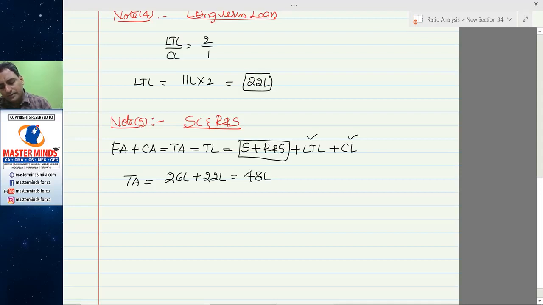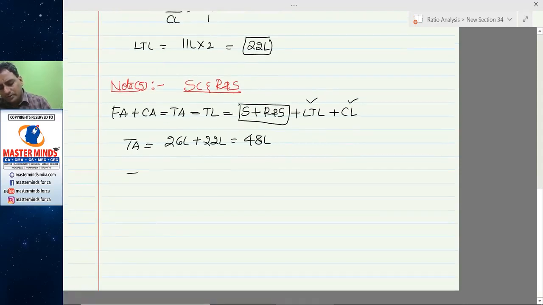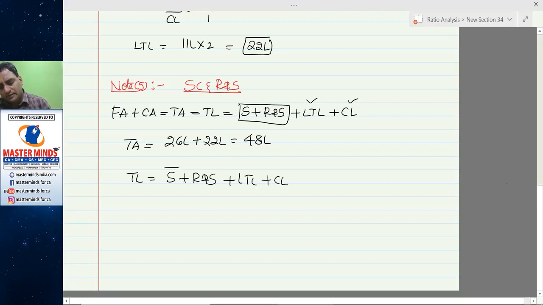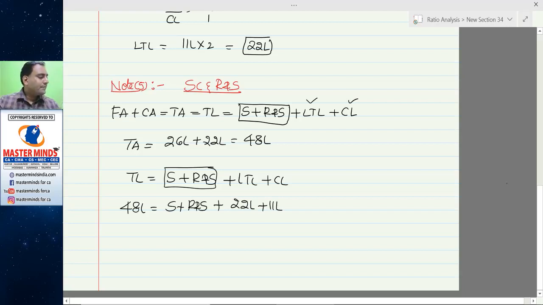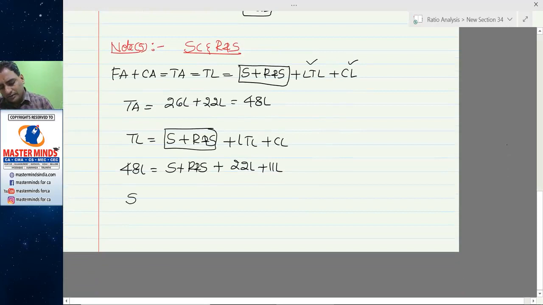Total assets is equal to fixed assets plus current assets, 48 lakhs. So total liabilities is equal to share capital plus reserves and surplus plus long-term loan plus current liabilities. 48 lakhs is equal to share capital plus reserves and surplus plus 22 lakhs plus 11 lakhs, which is 33 lakhs.